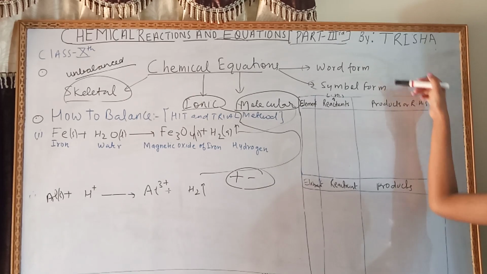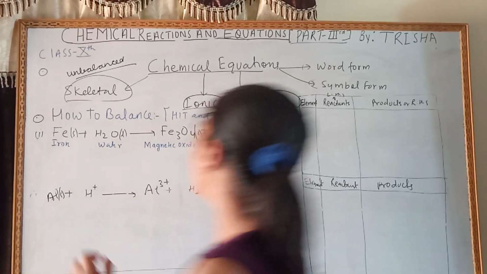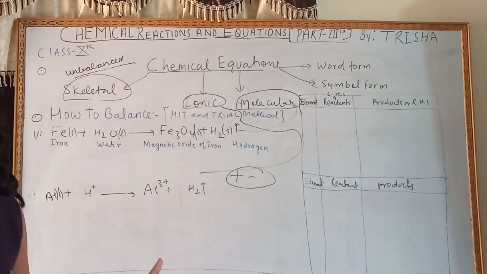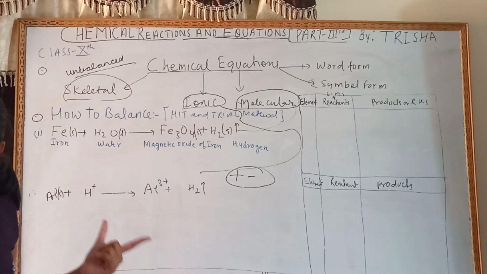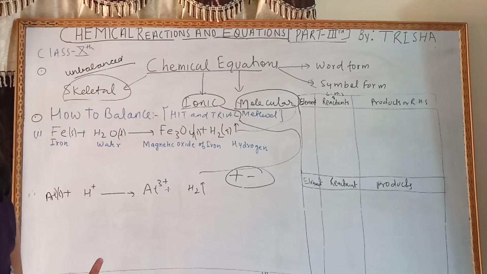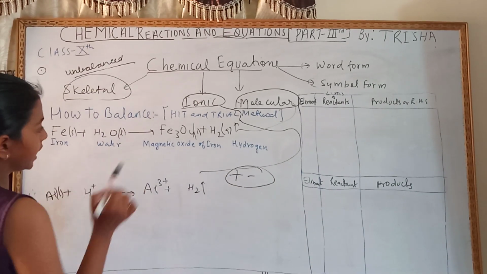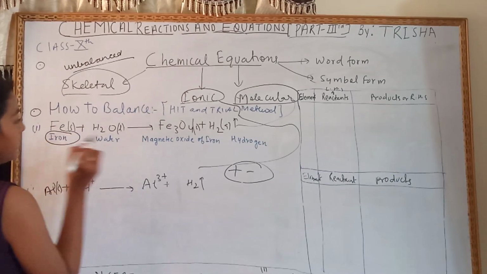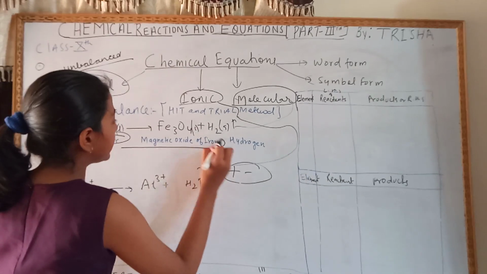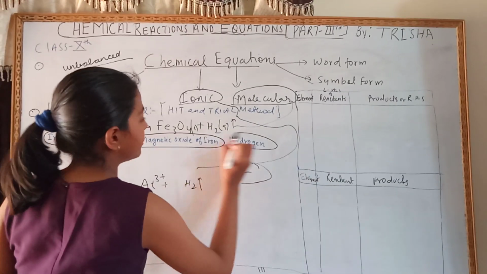Then there are word and symbolic forms. When we write the names of the elements, that equation is called the word equation. For example, here iron, water, magnetic oxide of iron and hydrogen.